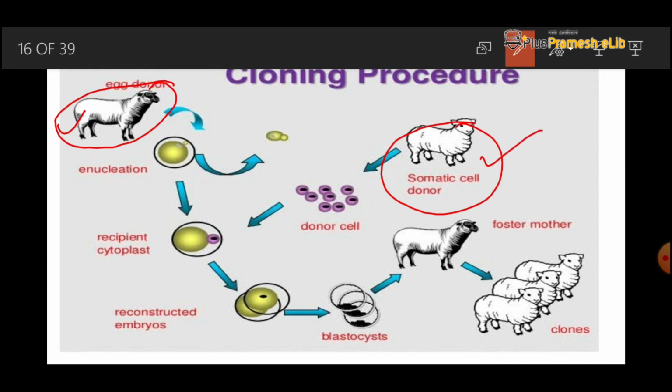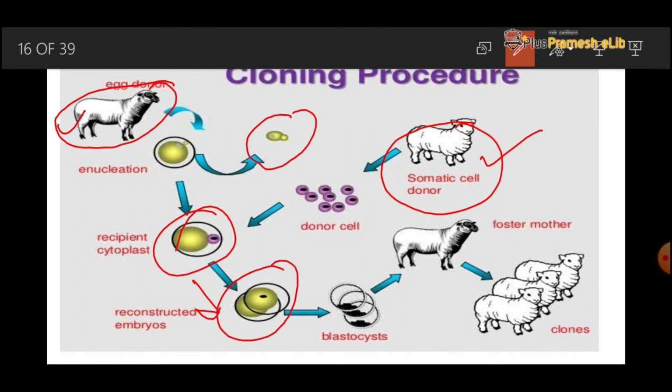Now the nucleus is removed from the egg, and in the next step we introduce the nucleus of the somatic cell into the egg cell. Now it is allowed to develop. When division starts in the egg cell, a stage comes that is called the blastocyst.